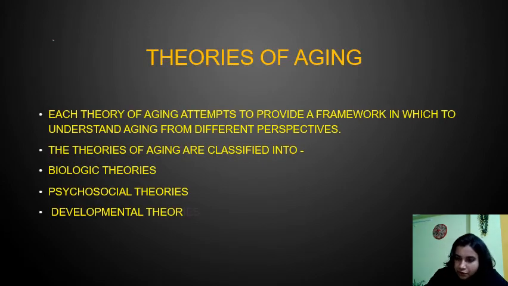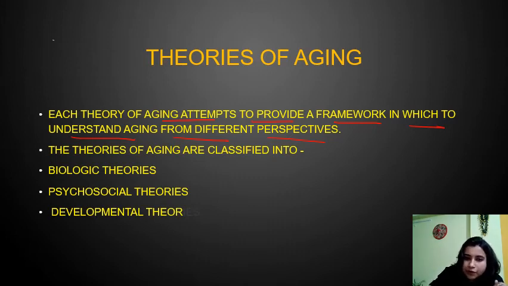Coming to the theories of aging, there are different theories that attempt to provide a framework in which to understand aging from different perspectives. So there are different theories that have been stated to understand the process of aging from different perspectives, right?